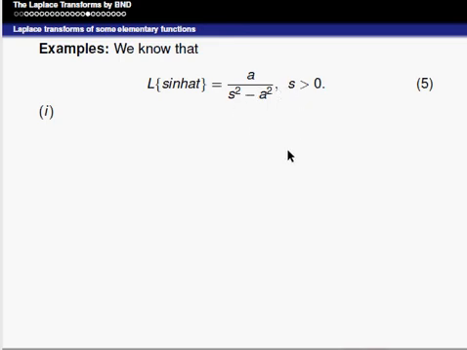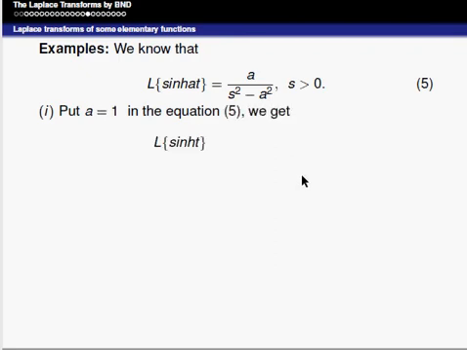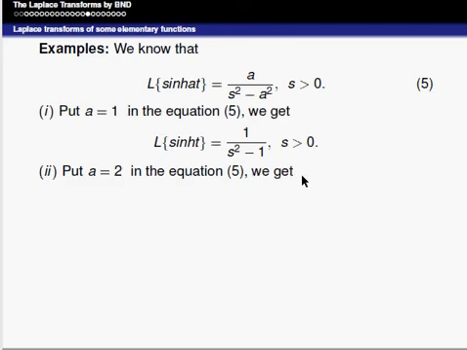In a similar way, for example, put a is equal to 1 in equation 5. We get Laplace of sine hyperbolic t is equal to, a is 1, that is 1 divided by s square minus 1 square, that is 1, s is greater than 0. Similarly, put a is equal to 2 in equation 5, we get Laplace of sine hyperbolic 2t is equal to, the value of a is 2, that is 2 divided by s square minus 2 square, that is 4, s is greater than 0.